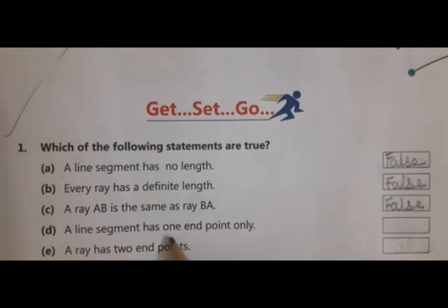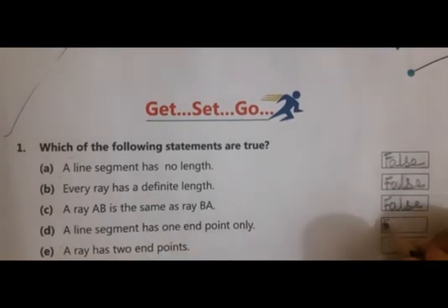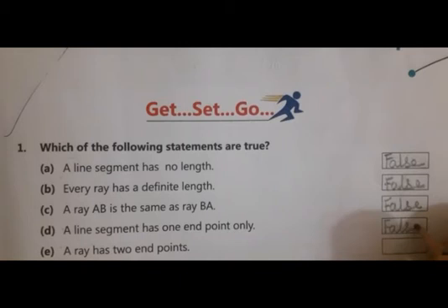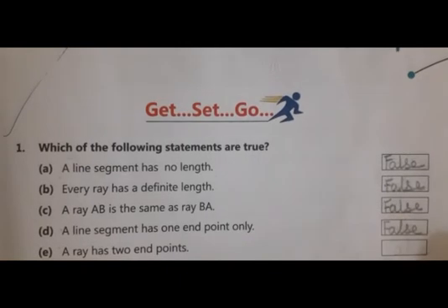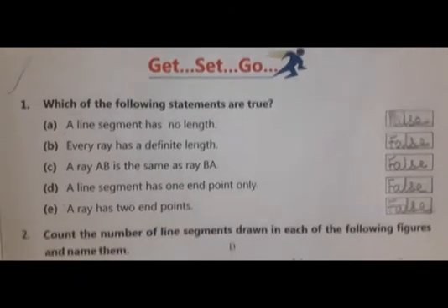A line segment has one end point only. No, it has two end points. It does not have one end point. So it is also false. A ray has two end points. No, it has one end point and from one side it can be extended. So this is also false.